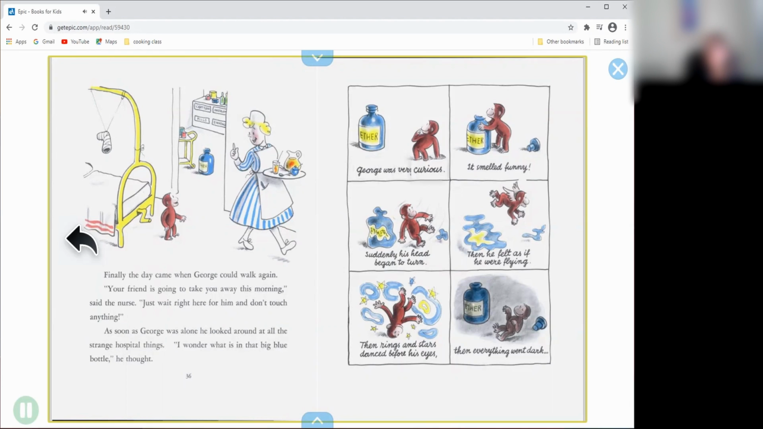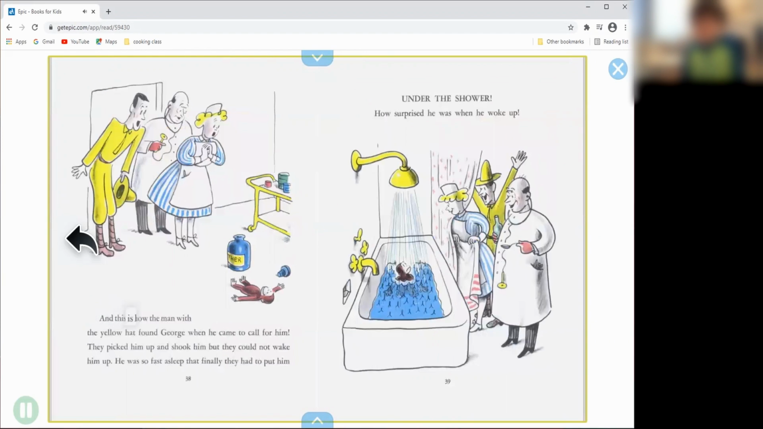George was very curious. It smelled funny. Suddenly his head began to turn. Then he felt as if he were flying. Then rings and stars danced before his eyes. Then everything went dark. And this is how the man with the yellow hat found George when he came to call for him.